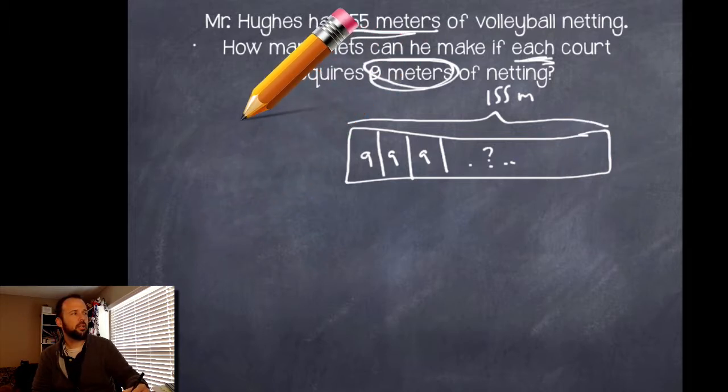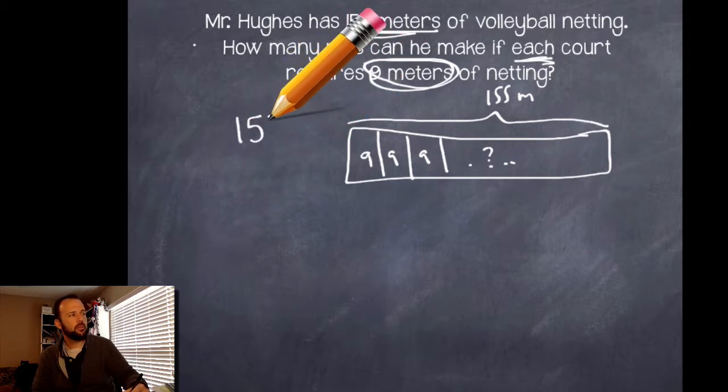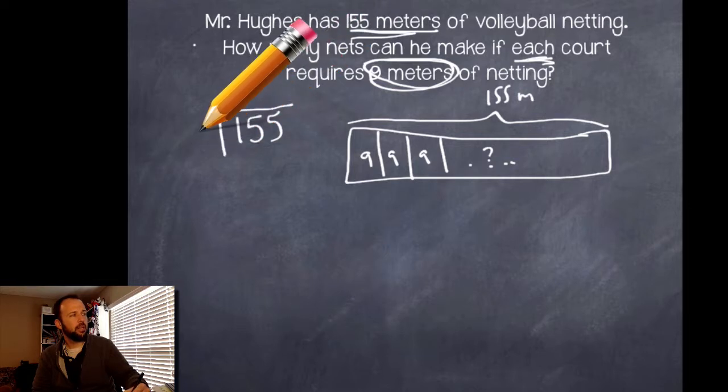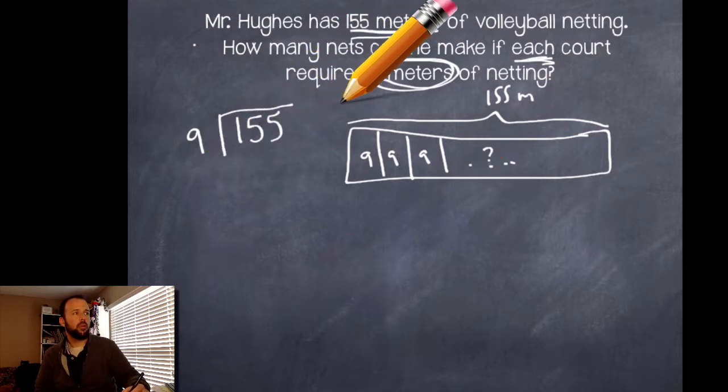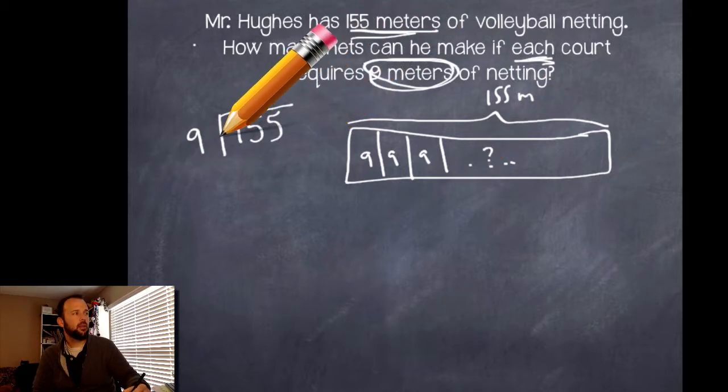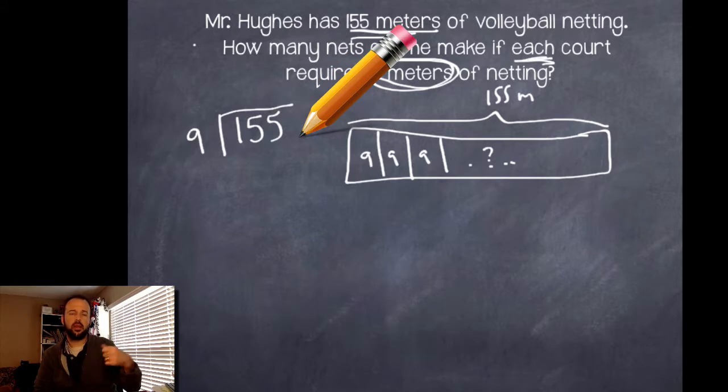So let's go ahead and take that 155 meters. We're going to divide it by 9, right? Divide it into those 9-meter chunks for each court. And then we're going to see what we end up with and how many courts we can make. All right, so you guys go ahead and work out your division. I'll work out mine, and then we'll come back together and talk about it.